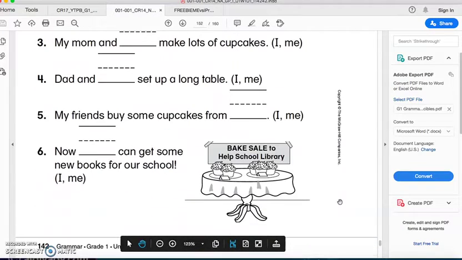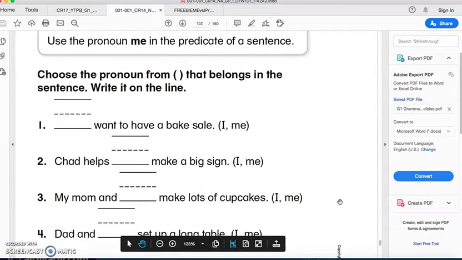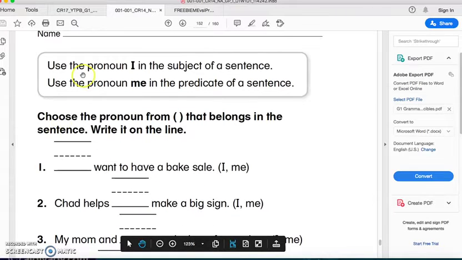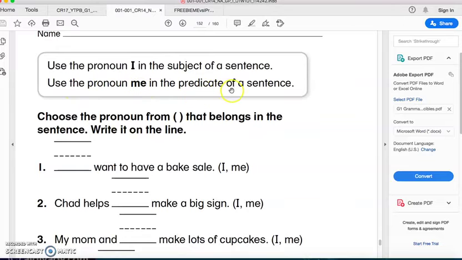And let's do this page together. Use the pronoun I in the subject of a sentence. Use the pronoun me in the predicate of a sentence. Okay. Choose the pronoun from the brackets here that belongs in the sentence. Write it on the line. So, I want to have a bake sale. Now, remember, we use I at the beginning of the sentence. When you talk about yourself, when you are the subject, when you are the one who is doing this. So here, I want to have a bake sale.